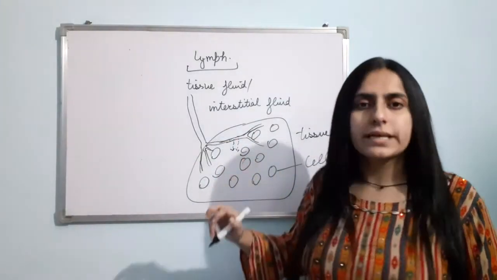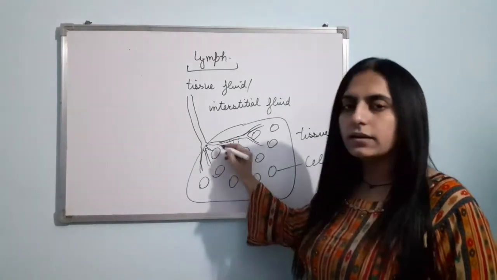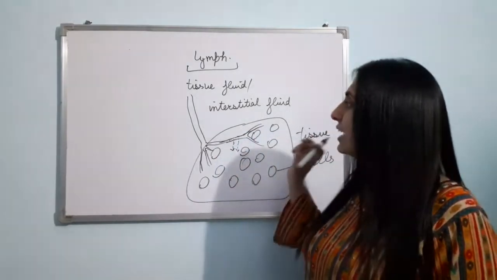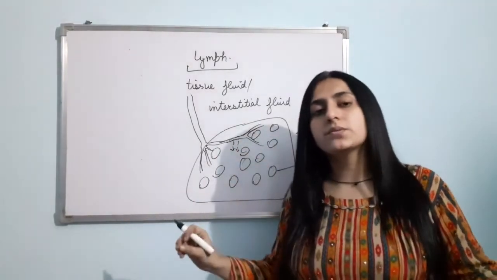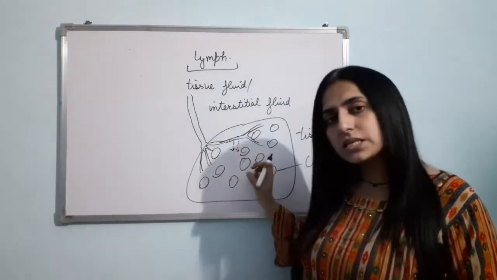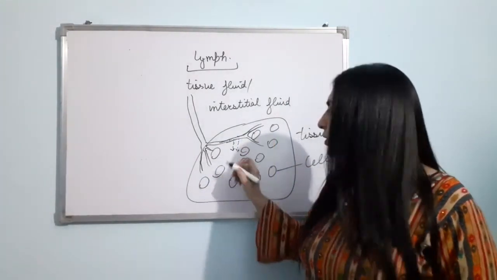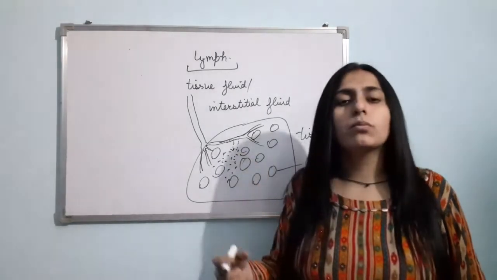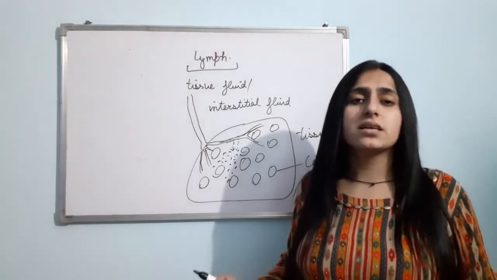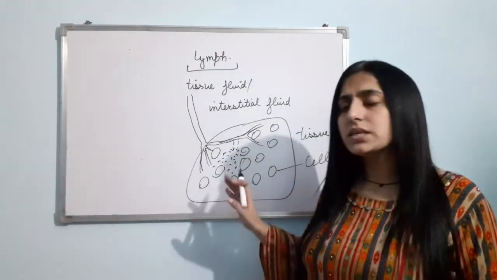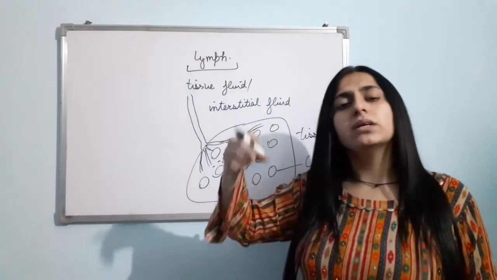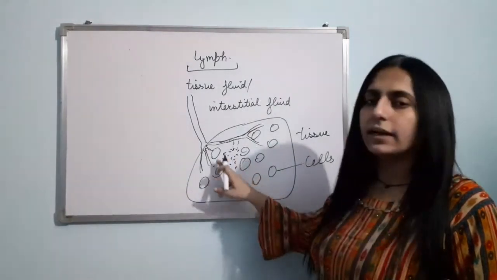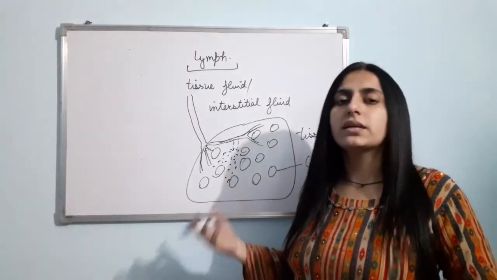Here, lymphocytes also come and collect in the tissue area, in the space which is present in the tissue. And now that fluid is known as tissue fluid because it is present in between the spaces, in between the cells in the tissue. Now here collects the tissue fluid. Its nutrient composition, mineral composition is exactly the same as the blood is having. Clear? Because it is made up by the blood only. From the blood only there is leakage of the water, water soluble substances, lymphocytes, and they collect in the space, and now it is known as the tissue fluid.